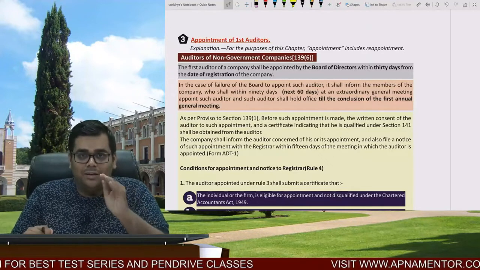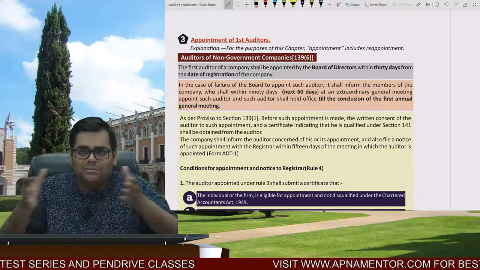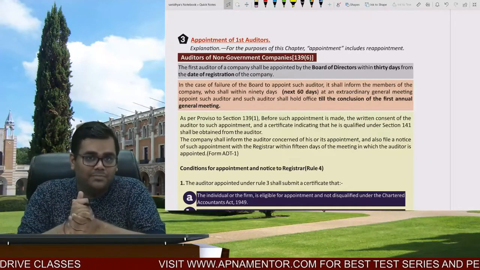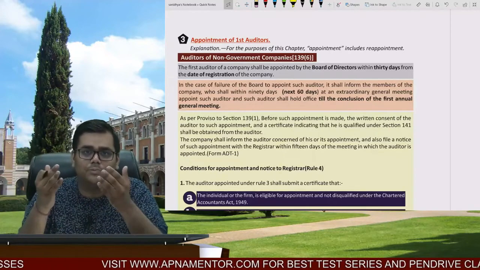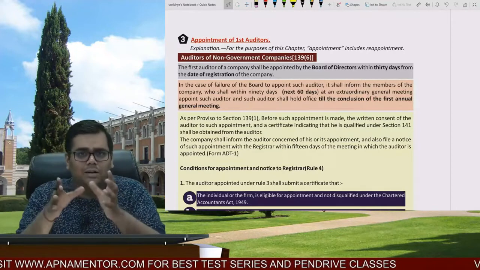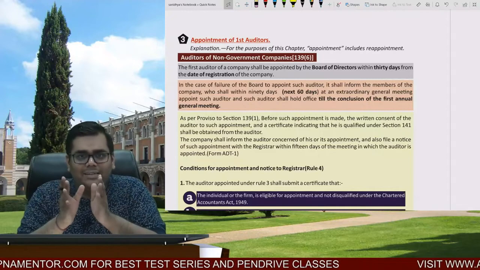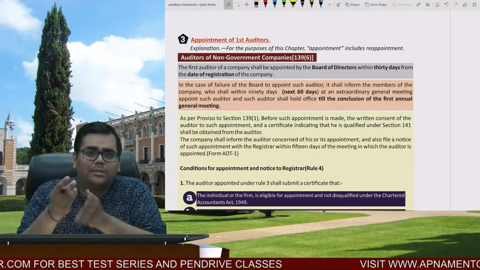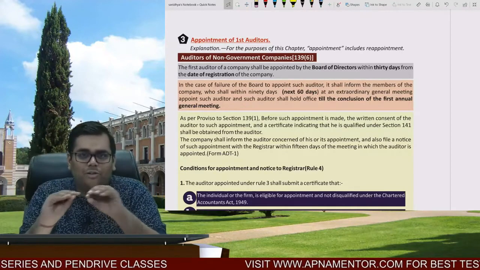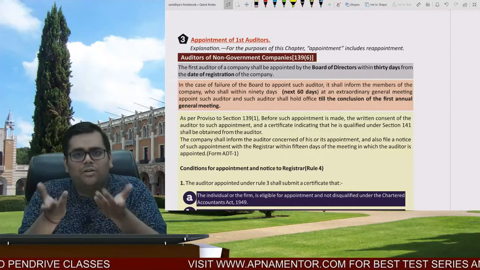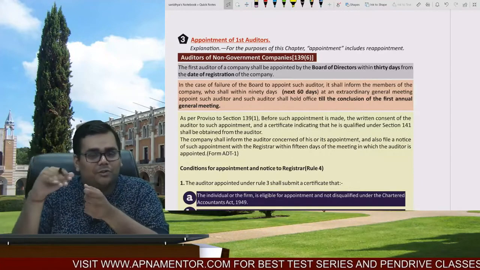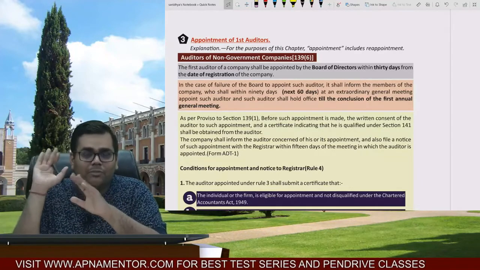The answer is no. First, practically you think there are so many shareholders. How will they come to a conclusion to appoint one single person? There must be a recommendation, there must be a proposal. So since the AGM is very far and the shareholders cannot come to a conclusion to appoint one person, what is said is that if the company has an audit committee, the audit committee shall recommend to the board of directors that look, this Mr. CA Sanidhya Saraf seems to be eligible to be qualified as an auditor, we want to appoint him. And if the audit committee is not there, the BOD will appoint auditors on its own. Because the AGM is very far, we cannot wait for the AGM.